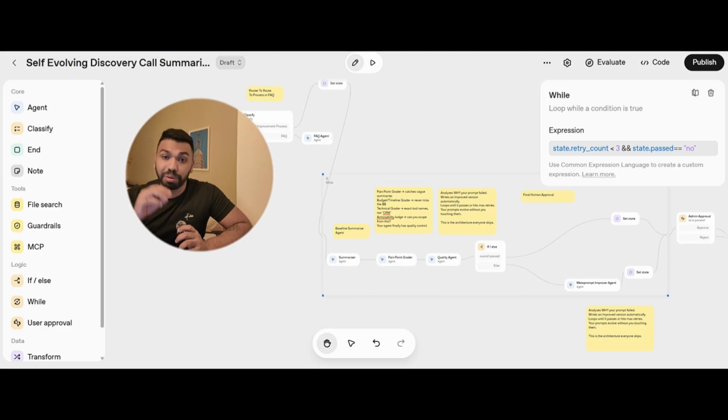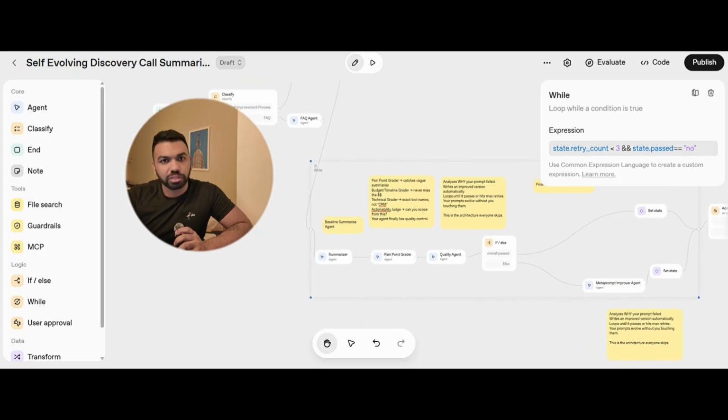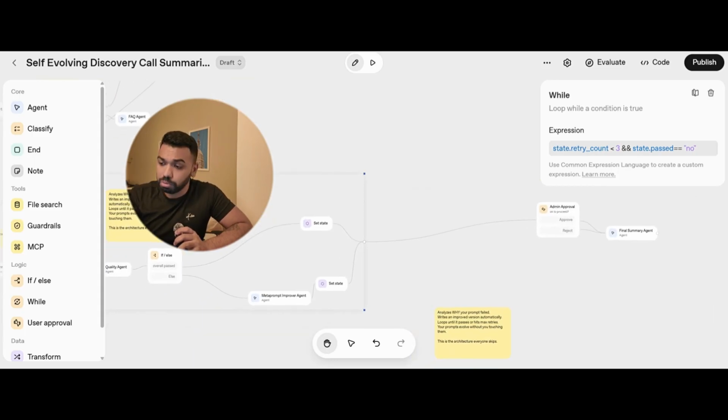So if your baseline prompt is very basic, you can go in and start doing a few rounds of quality checks. Pain point grader is going to extract the technical requirements. If it passes, then it's good. And it's going to have human in the loop for the final review.